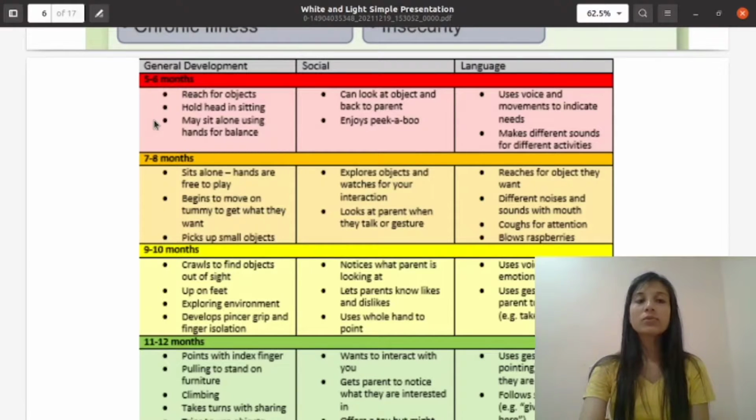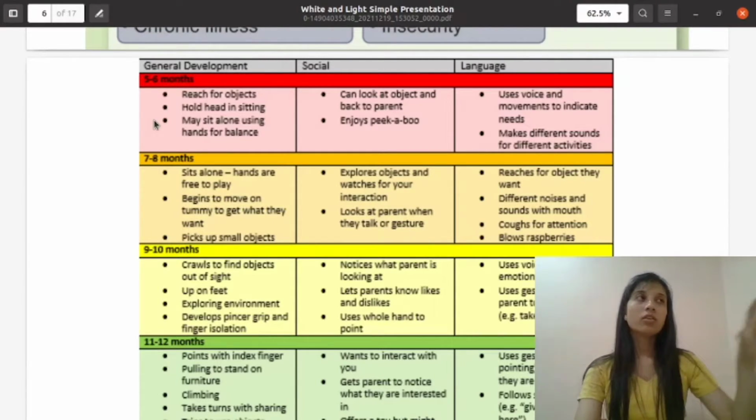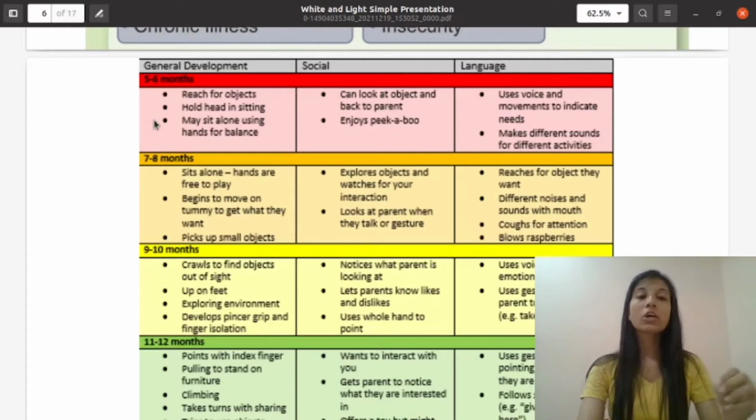At the age of 5 to 6 months, general development is reaching for objects. A 5 to 6 month baby can reach for the object, hold the head in sitting position, may sit alone using hands for balance. And at the age of 5 to 6 months, the social domain is can look at the object and back to parent, enjoy peekaboo like activities. Language: uses voice and movements to indicate needs, makes different sounds for different activities. So these all domains come under the age of 5 to 7 months.